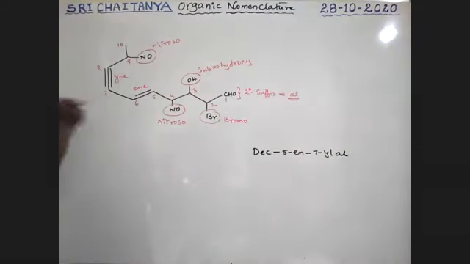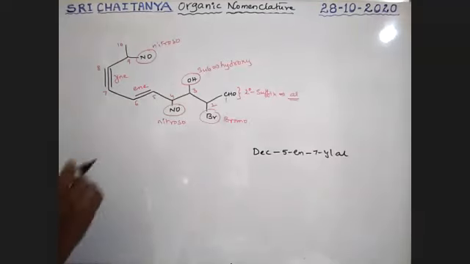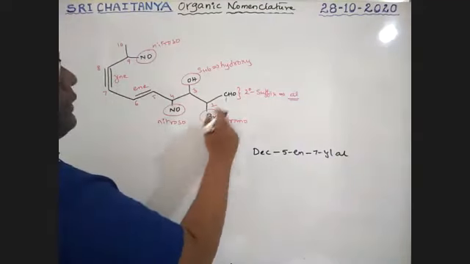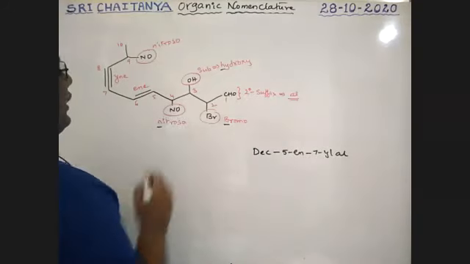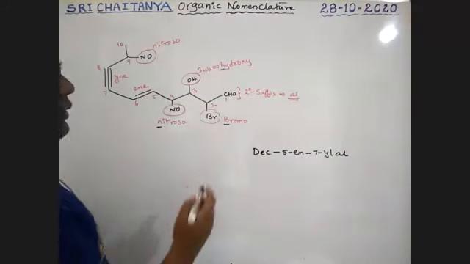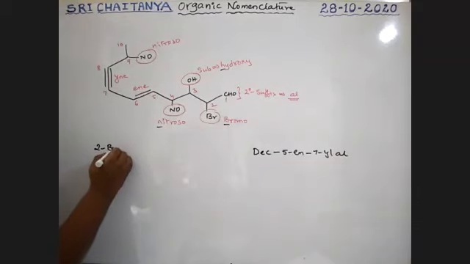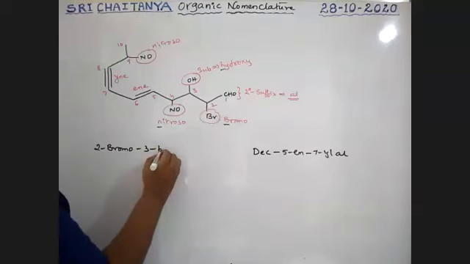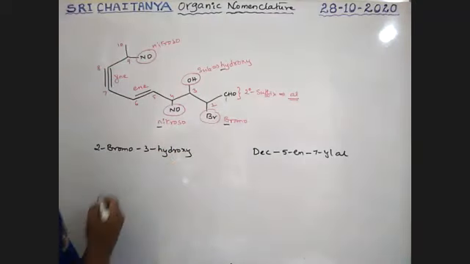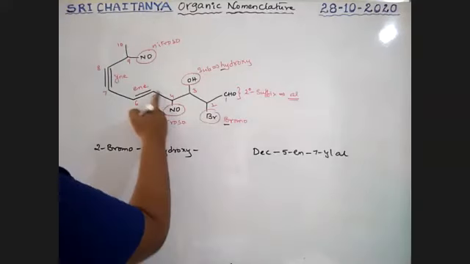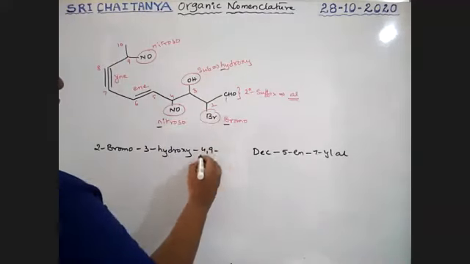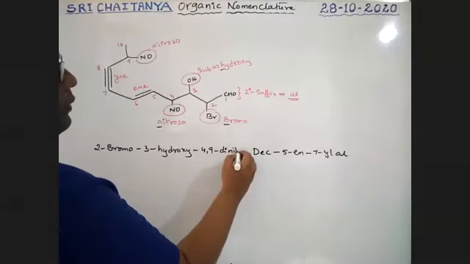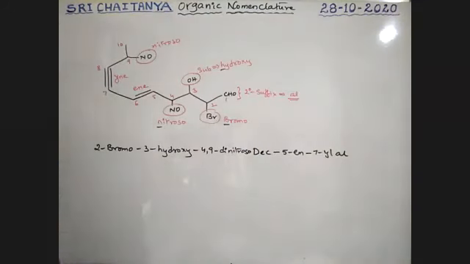So the first carbon is the aldehyde. Next, write the substituents. Bromo, hydroxy, nitroso. Which comes first alphabetically? Bromo. Therefore, 2-bromo, 3-hydroxy, 4,9-dinitroso, dec-5-en-7-enal.